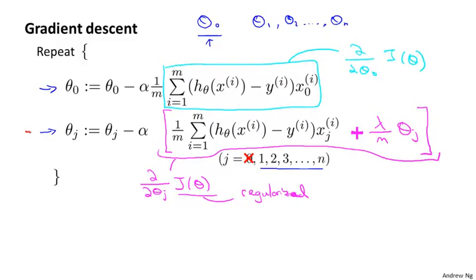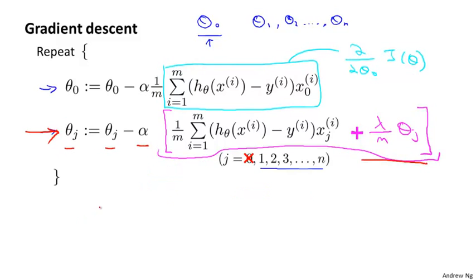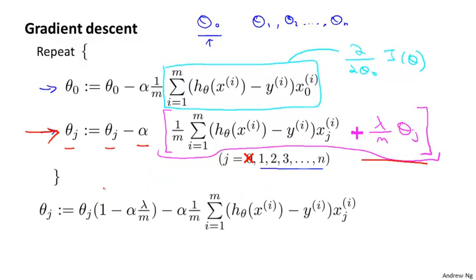If you look at the update for theta j, it's possible to show something pretty interesting. Concretely, theta j gets updated as theta j minus alpha times this other term that depends on theta j. If you group all the terms that depend on theta j together, you can show that this update can be written equivalently as follows.